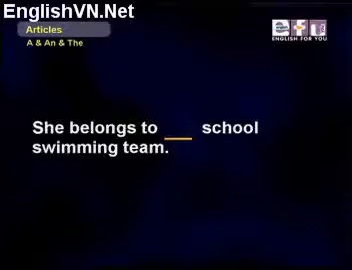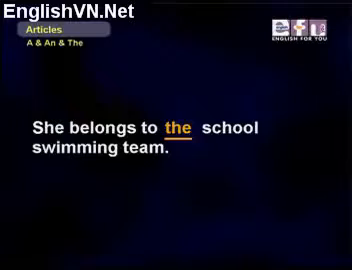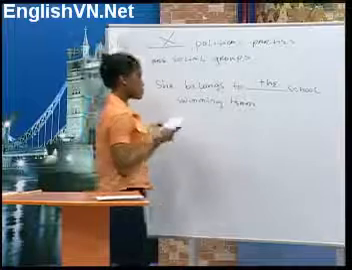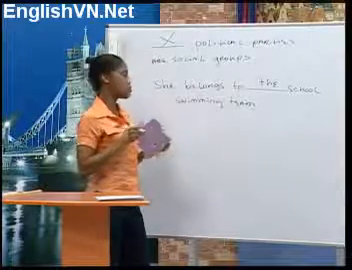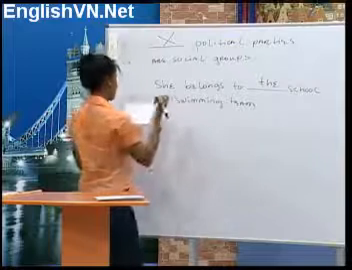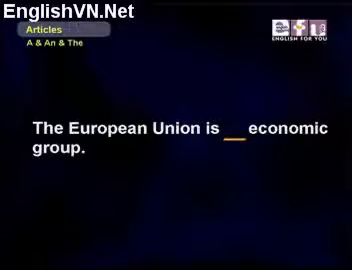All right, Sylvia, try this one. She belongs to the school swimming team. Yes, she belongs to the school swimming team because there's probably only one school swimming team at her school, so it's specific. Okay, Linda, the European Union is an economic group. The European Union is an economic group.